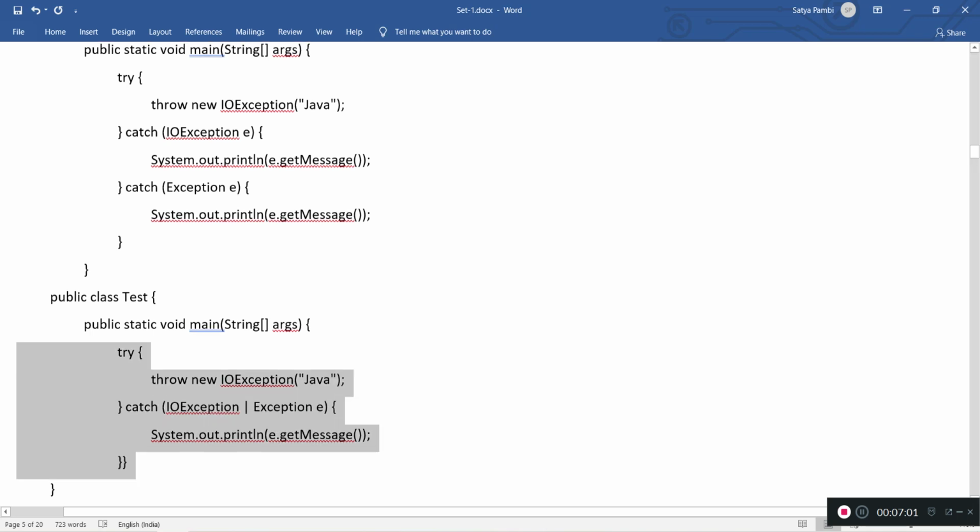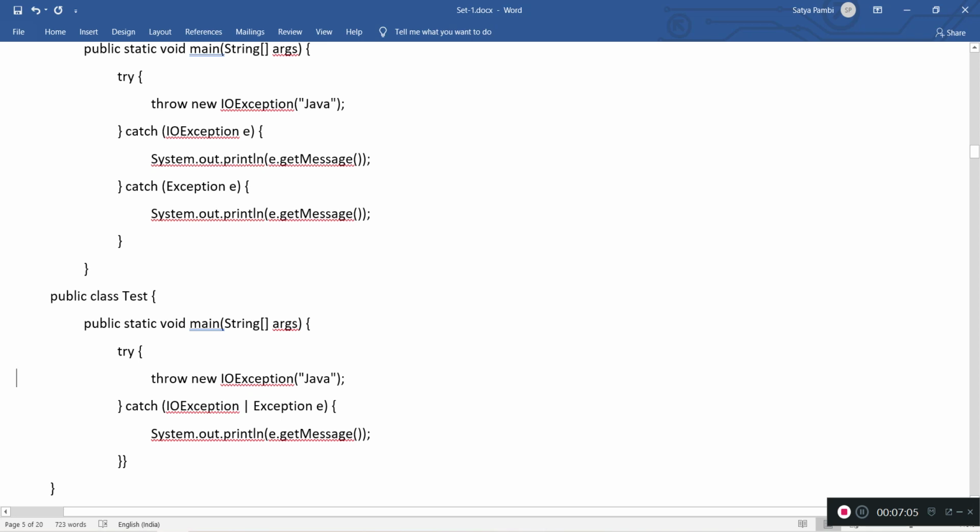So will this program compile and run? Let's go through this. Here we are throwing an IO exception, and in the catch block we are trying to accept IO exception as well as Exception. Here in the same block there are two exceptions which can hold this exception.